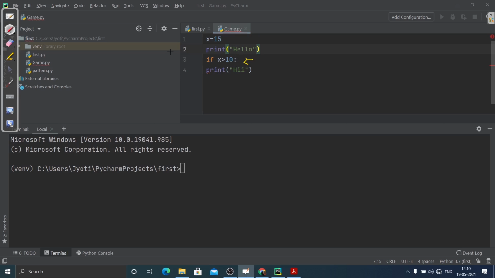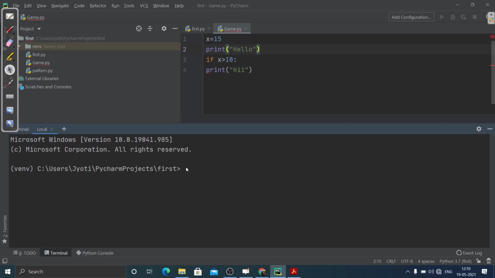We know that by the help of space, or you can say the indentation, we define the scope. We tell the interpreter that this statement is inside this if condition.